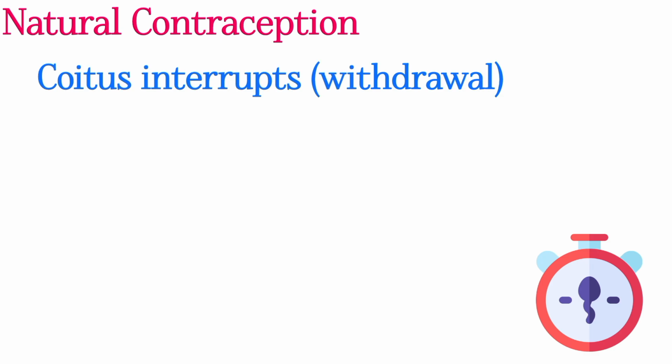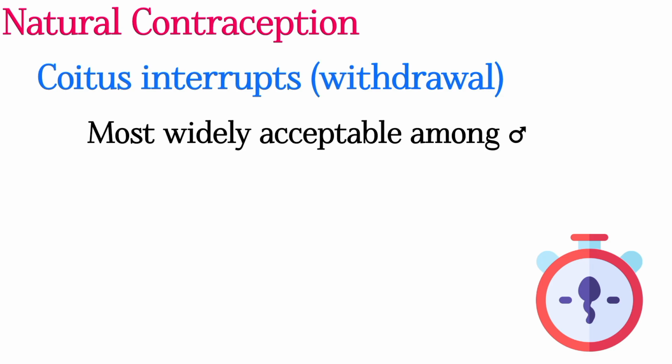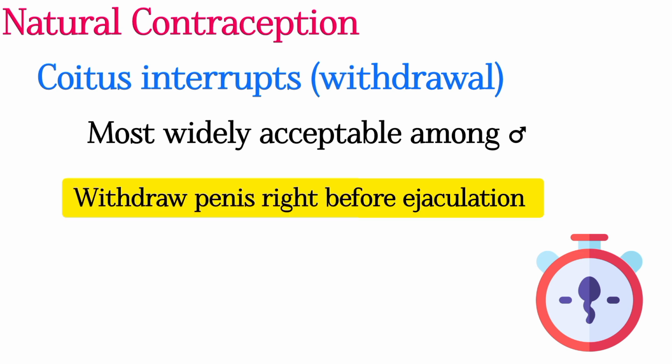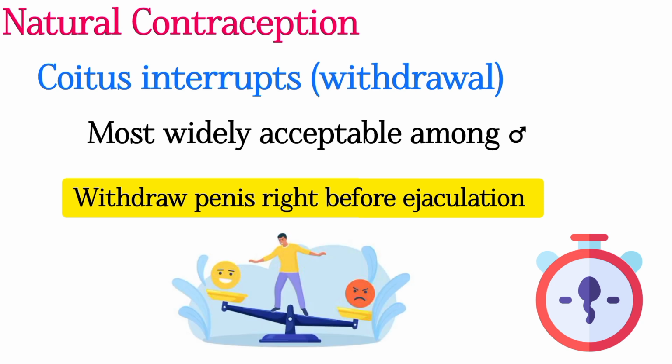Then coitus interruptus. It is the oldest and most widely accepted contraception method used by a man, in which the man has to withdraw his penis shortly before ejaculation. It requires sufficient self-control by the man. The failure rate of coitus interruptus is 20.